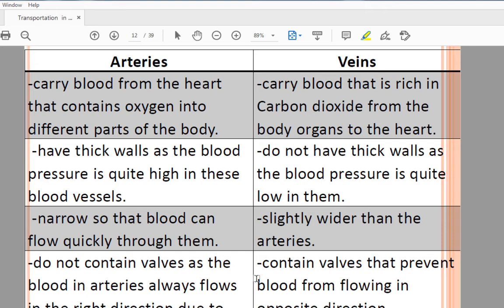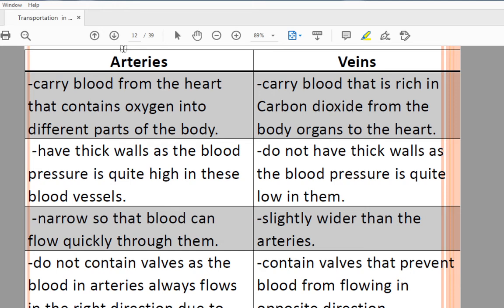Okay, capillaries are also there, that we will learn, but the main two types are arteries and veins. So what are the arteries? Arteries carry blood away from the heart. As the heart pumps the blood into the arteries, the blood flows rapidly and at a high pressure, and that's why the arteries have a thick elastic wall.